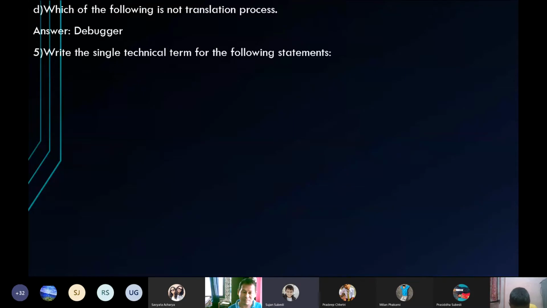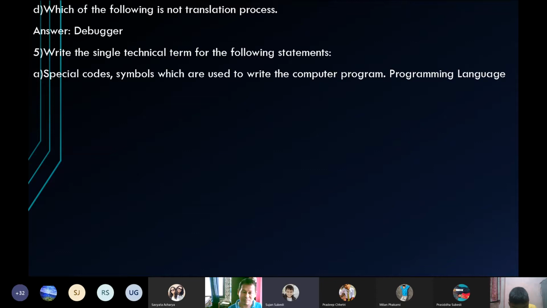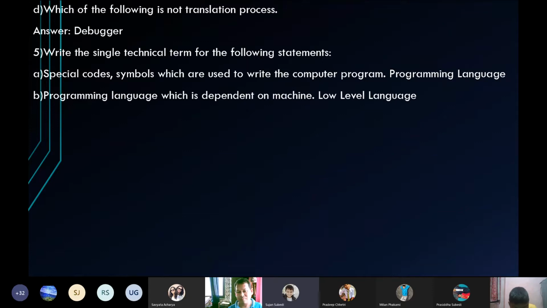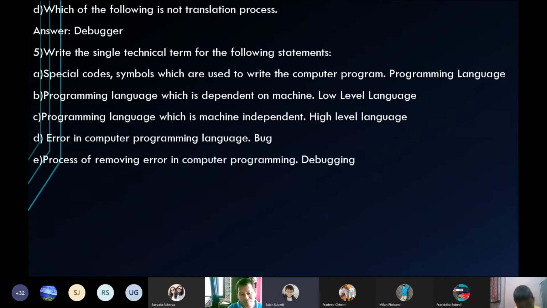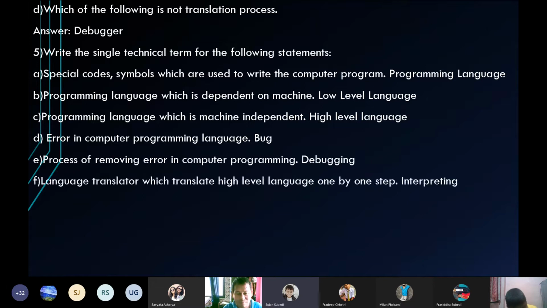Write the single technical term for the following statements. Special code symbols which are used to write computer program is programming language. Programming language which is dependent on machine is low level language. Programming language which is machine independent is high level language. Error in program is bug. Process of removing error in computer programming is debugging. Language translation which translates high level language step by step is interpreting.